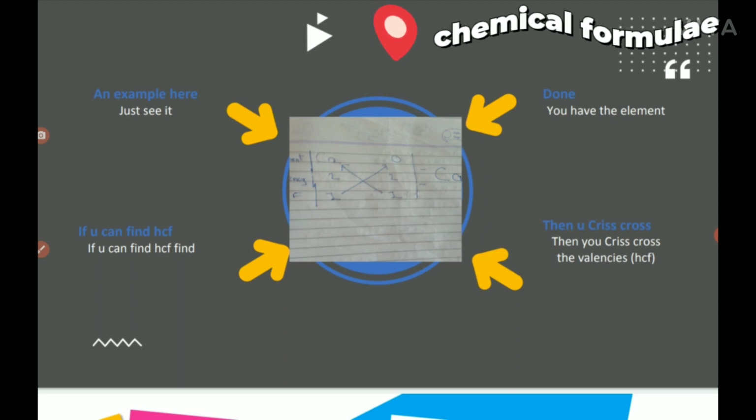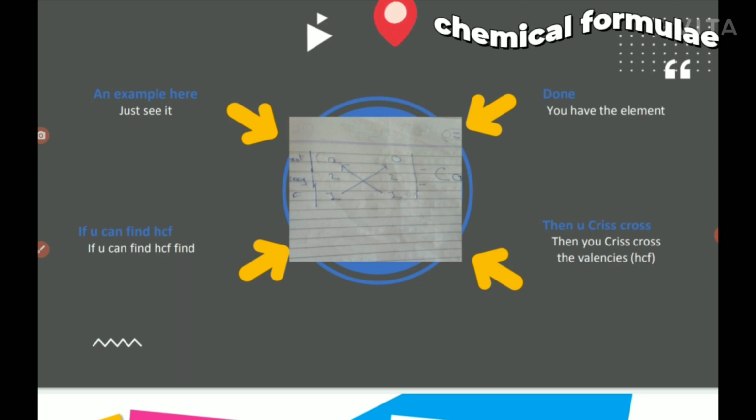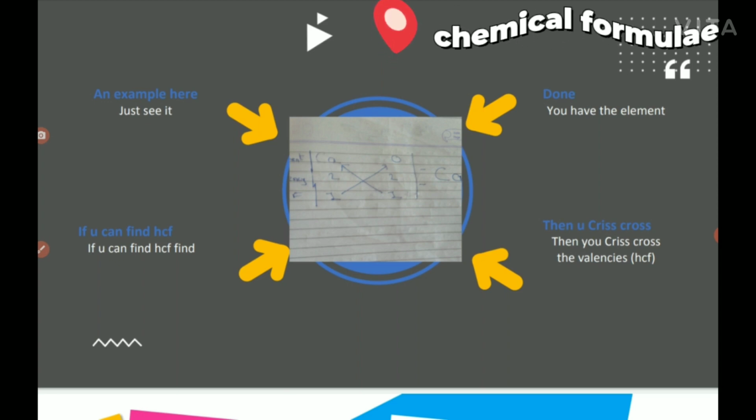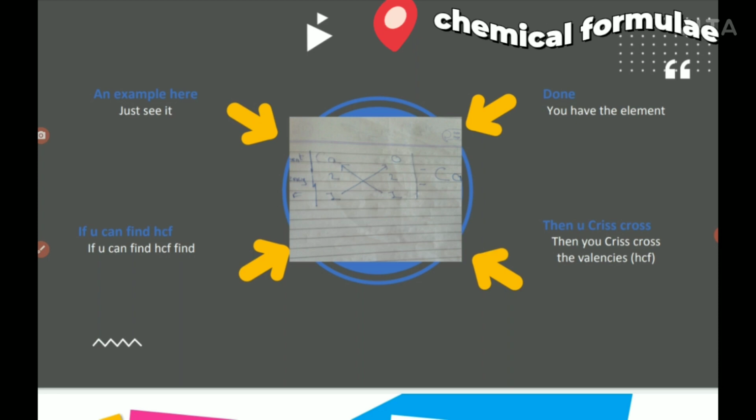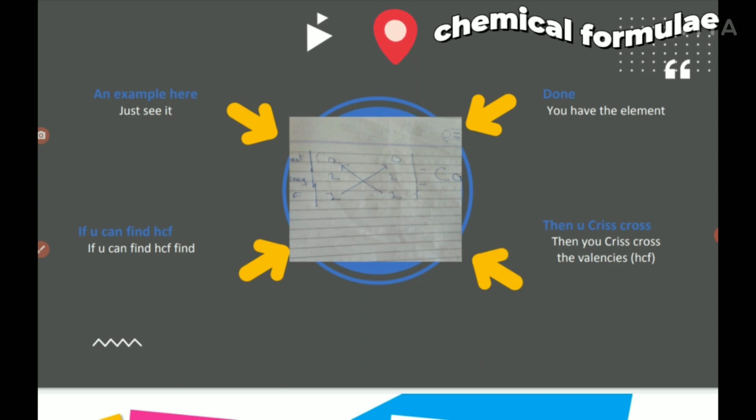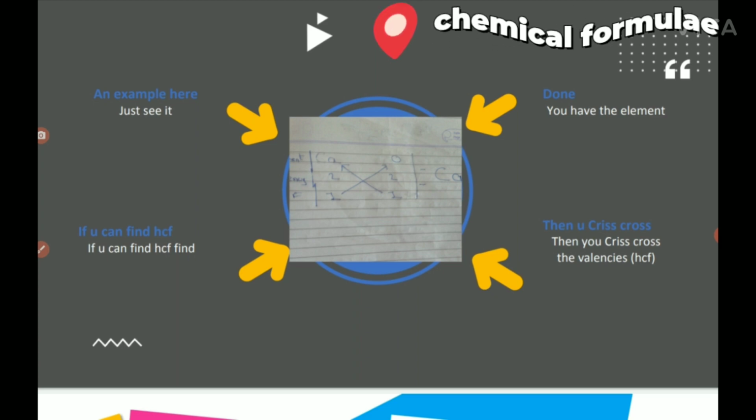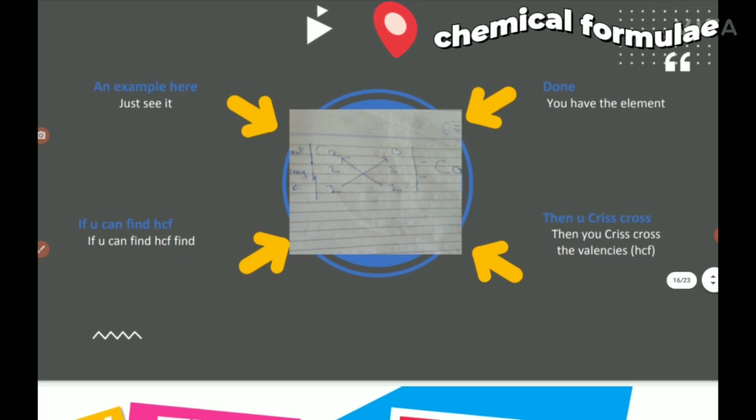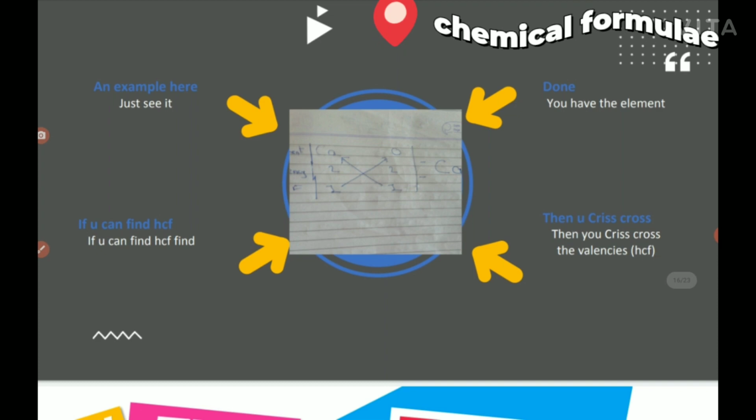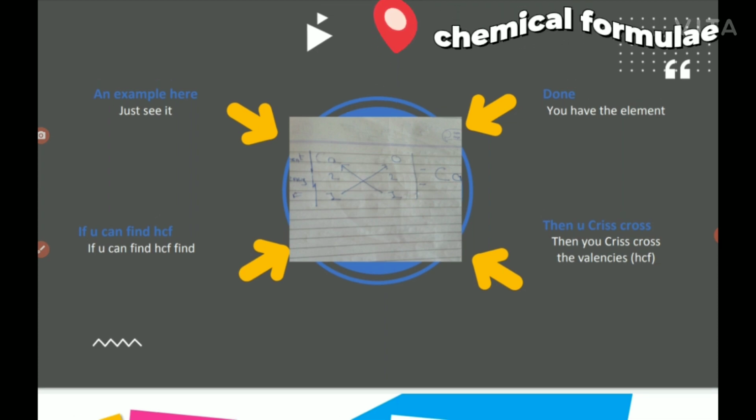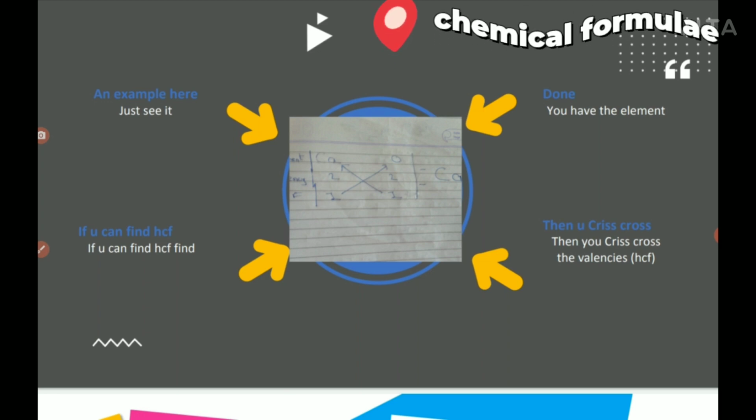When the numbers can be cut out, you find the HCF, the highest common factor. Here we found it is 1. So we keep 1 on both sides, 1 and 1. When we crisscross it, CaO is the final formula. As 1 goes here, we do not represent 1. So you have the element here.